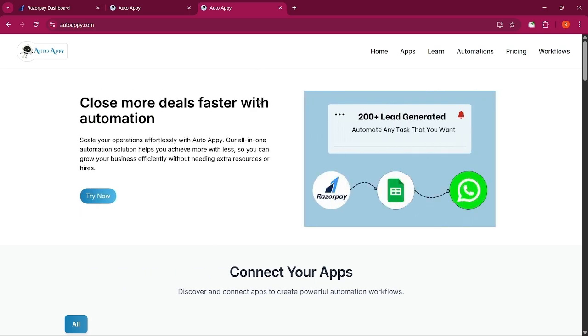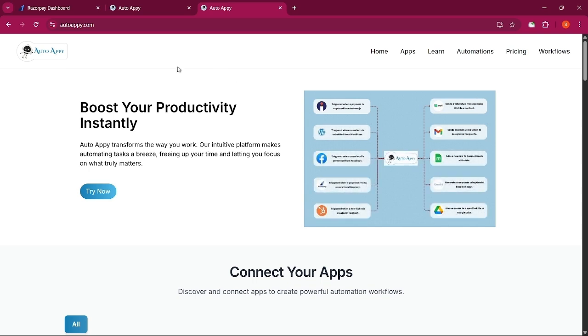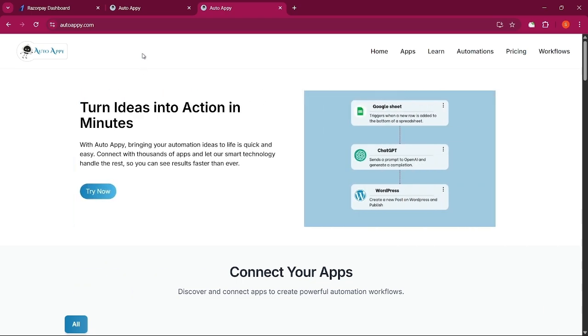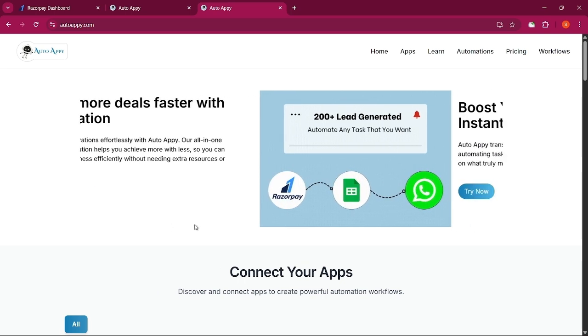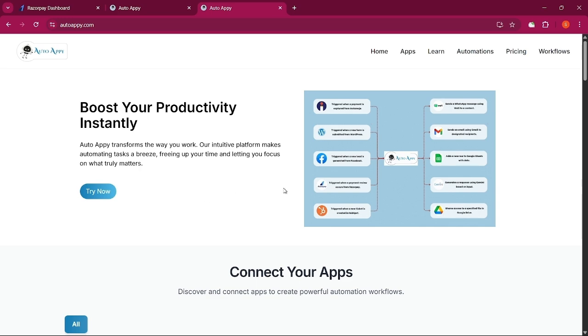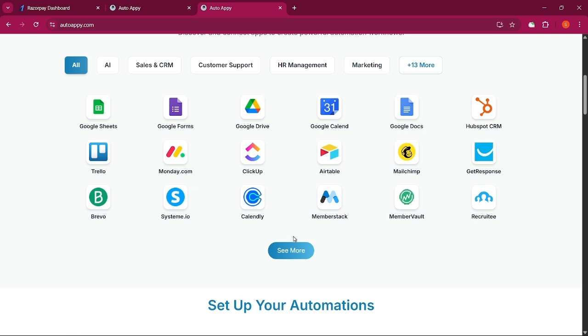Before starting our automation, let me give you a short intro of what AutoAppy is. Just think of AutoAppy as your digital assistant, where you can build countless powerful automation workflows which can help you run your businesses way smoother than ever. On this landing page, in this section, you will find a list of applications which will be helpful while you are creating your automated workflows.